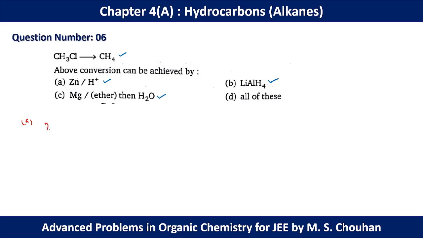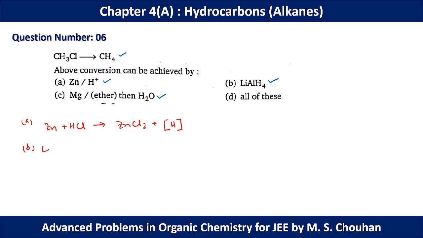So for A, if we add zinc with any kind of acid, suppose we have HCl in this case, so we can have ZnCl2 along with nascent hydrogen, and this nascent hydrogen obviously can reduce or can react with CH3Cl to form CH4.